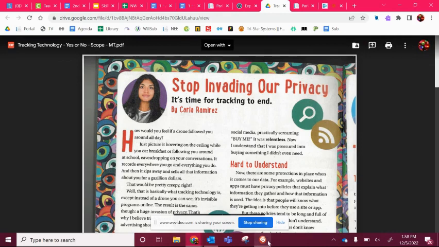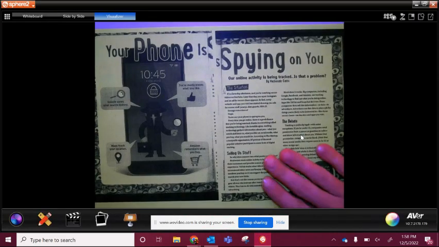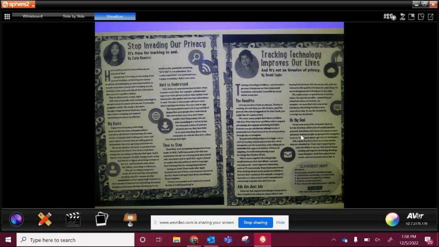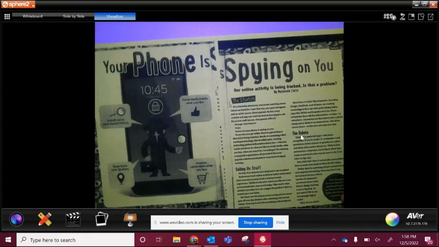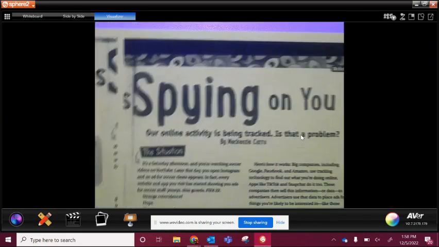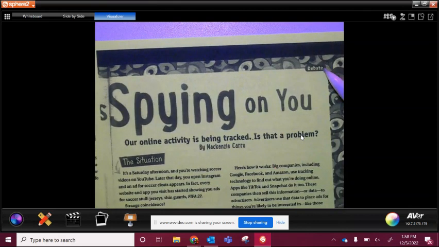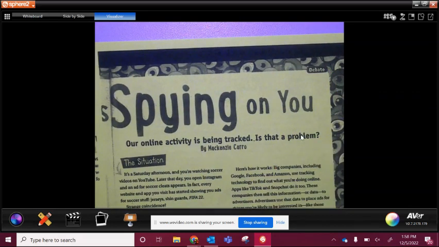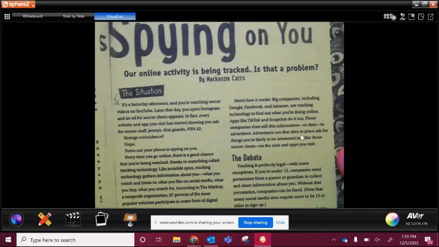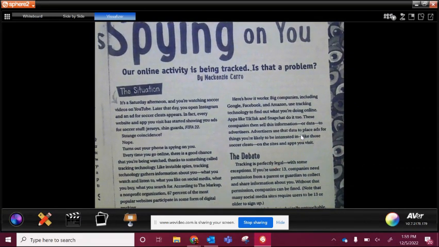Okay? All right, so I'm going to go ahead and show you on my screen what I'm going to do here with this. This is the same thing. What you just got done seeing was what's on the back. So I'm going to give you the information from the front. But essentially what this does is this is a debate. And so you're going to see 2 different sides. You'll see that bias claim on there as well because you have 2 different sides. So up here you can see it says a debate. And so it's talking about your phone is spying on you. And basically it gets to the fact of, should they be spying on you or should they not be spying on you? So to give you some background information, I'm just going to read this portion to you.